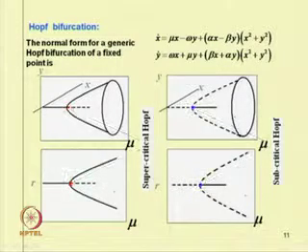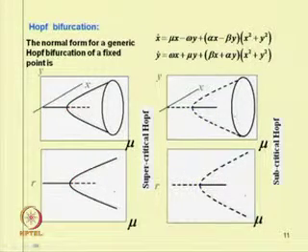Already we have seen that one obtains a periodic solution after the Hopf bifurcation. This may be either supercritical or subcritical, as we have discussed before. One has to study whether these periodic responses obtained are stable or unstable by using the Floquet multiplier.